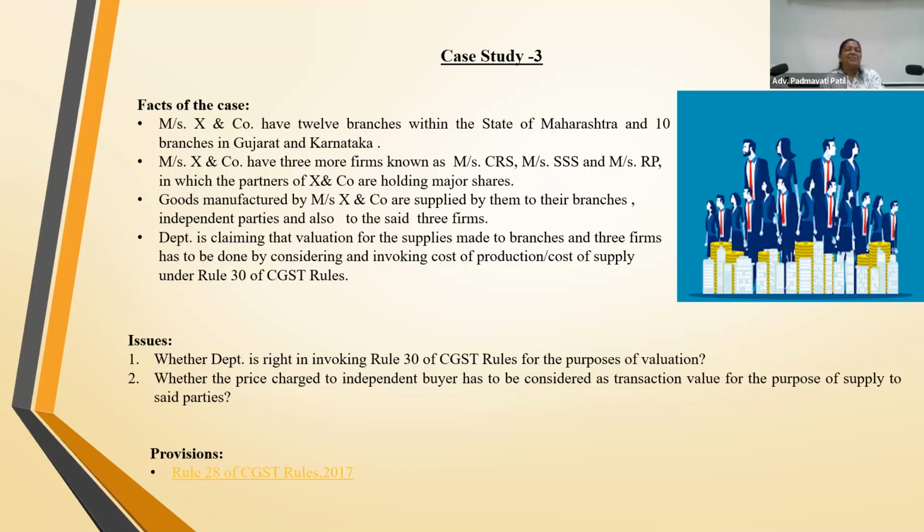Rule 30 is cost of, and again there will be an issue, because Rule 30 says cost of manufacture or cost of this thing or cost of provision of service. So then there is a question there. आपने कैसे costing किया? फिर कौन से accounting standard में बैठा? You know how they are. किस में बैठा? आप बोल रहे ये include नहीं किया? अरे आपके trial balance में इसमें तो दिखा रहा है ये expense, whether this was included while costing.